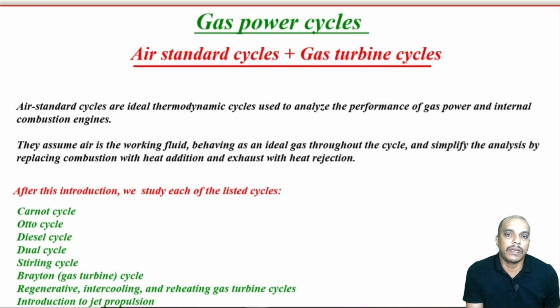Now, behaving as an ideal gas throughout the cycle and simplify the analysis by replacing combustion with, now as we said, combustion makes things difficult to analyze this thermodynamic cycle. So, we assume that air is the one which is the working fluid and we assume that heat addition and exhaust, like there is no combustion happening, but we assume that air is being heated from an external source and air rejects heat to the external sink. So, heat addition and heat rejection is what we assume to the air instead of actual combustion happening there, all right. And in fact, in reality working fluid itself is going out of the system.